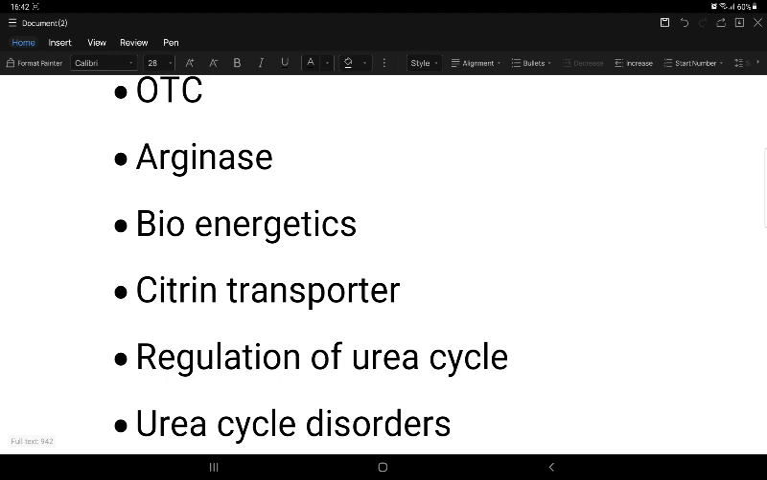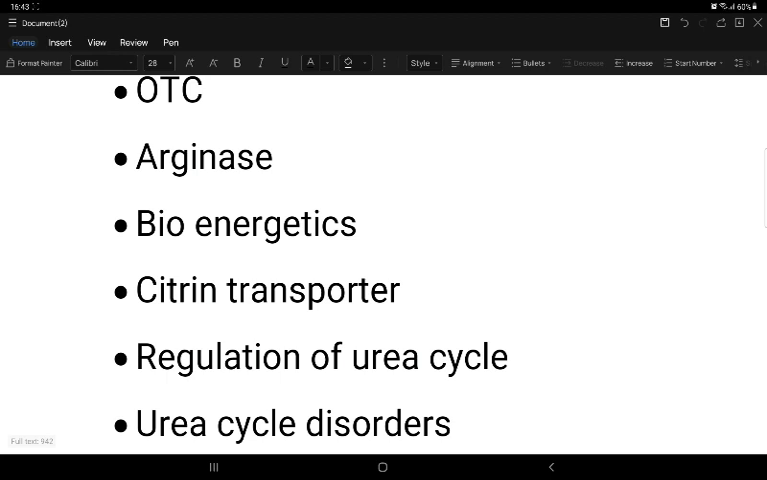Then coming to the regulation of the urea cycle. During starvation, cycle activity increases due to increased protein catabolism, because protein utilization becomes increased. And in the case of a protein rich diet, urea cycle activity is also increased.